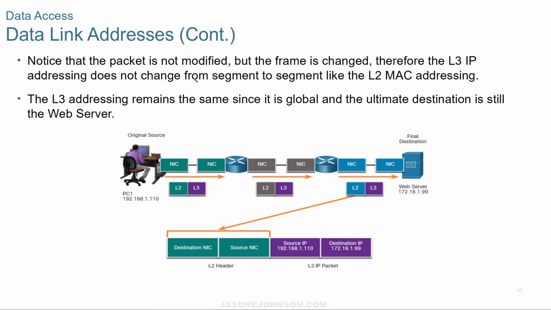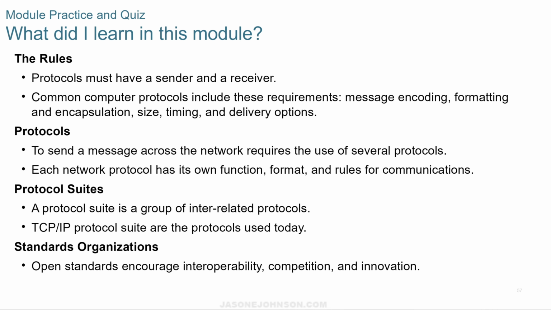Now if you notice, the packet is not modified, but the frame is changed. Therefore the layer 3 IP addressing does not change from segment to segment like the L2 MAC addressing does. The L3 addressing remains the same since it's global and its ultimate destination is still the web server.